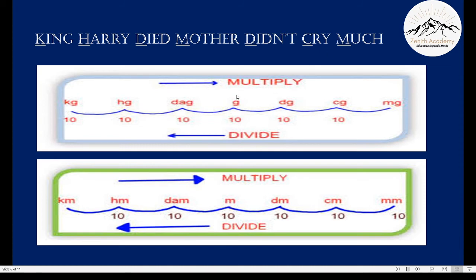Now let's see. This is for gram, so here the sentence will change to King Harry died, grandmother didn't cry much. To convert kg into hectagram, we have to multiply it by 10. Similarly, to convert hectagram into kg, you have to divide it by 10. Same thing here for meter.